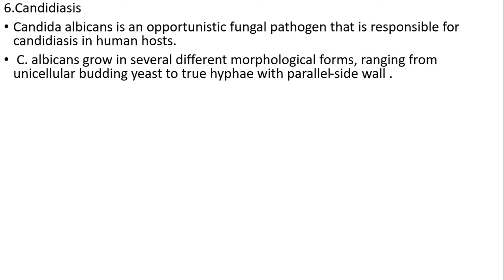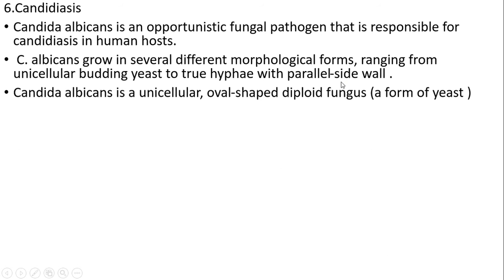Candidiasis. Candida albicans is an opportunistic fungal pathogen that is responsible for candidiasis in the human host. Candida albicans grows in several different morphological forms ranging from unicellular budding yeast to true hyphae with parallel side walls. Candida albicans is a unicellular oval-shaped diploid fungus.